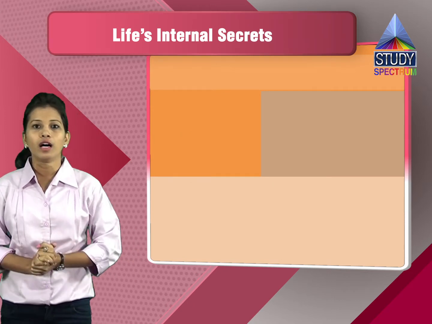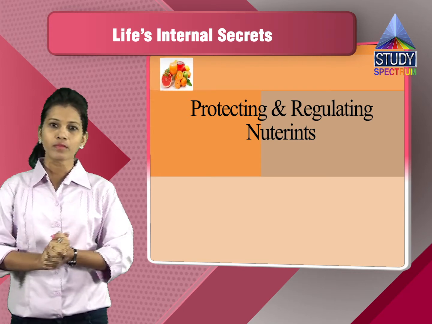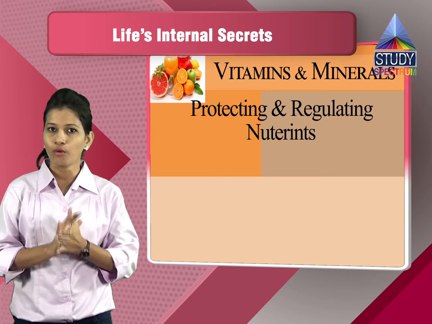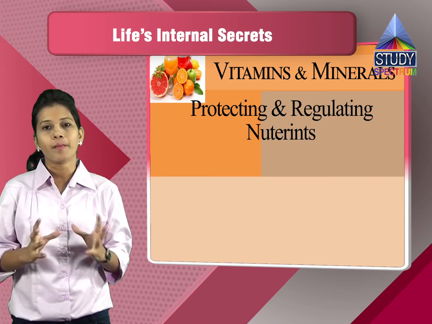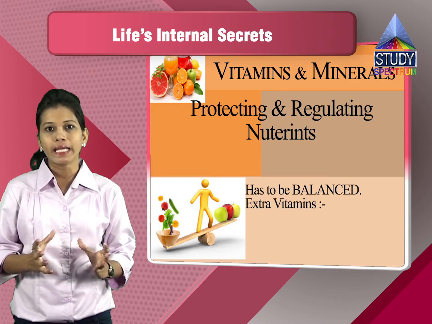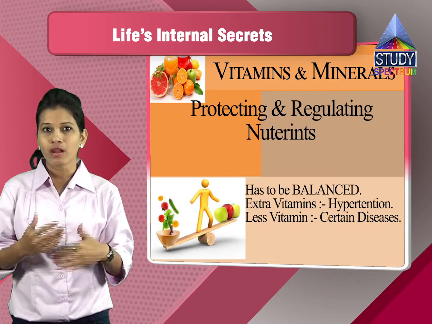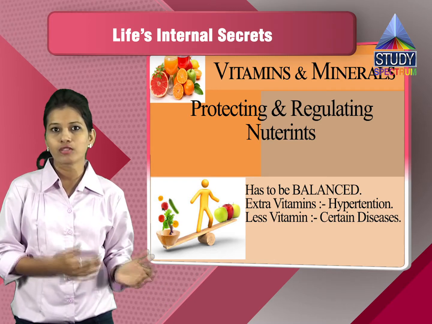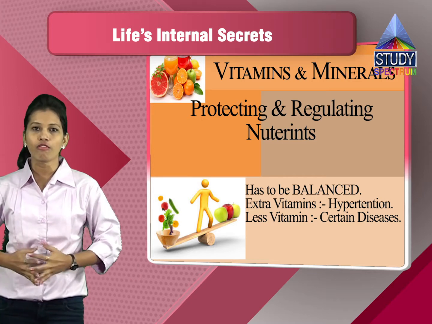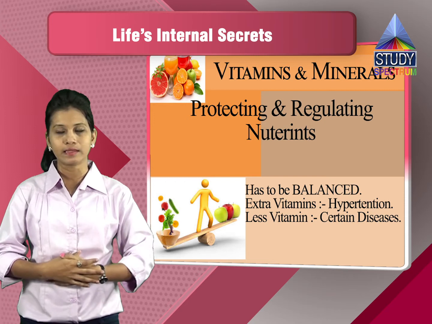Then the next nutrients are the protecting and regulating nutrients. In that we have nutrients like vitamins and minerals. Vitamins have to be present in a particular amount only. You can't take a lot of vitamins or too little, because extra vitamins will cause diseases from overdose, and a deficiency of vitamins will again produce certain diseases.